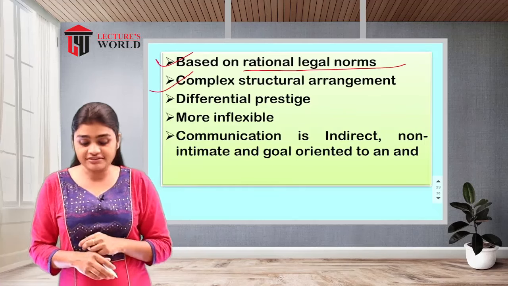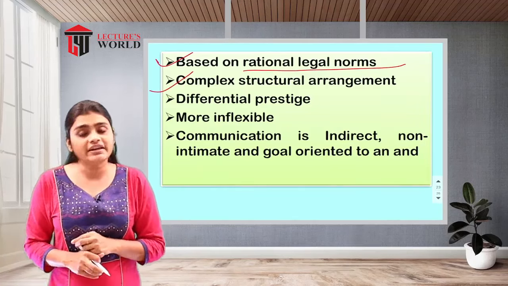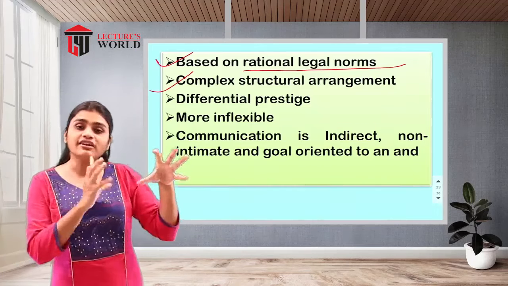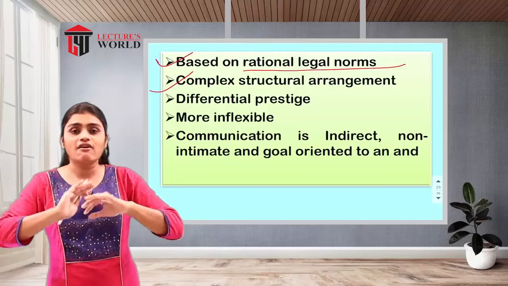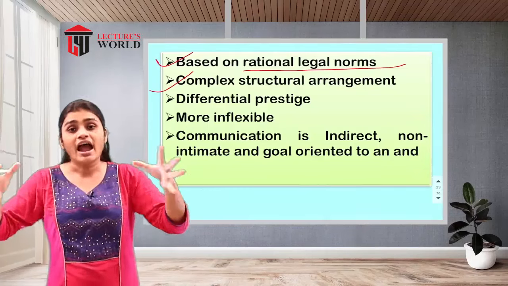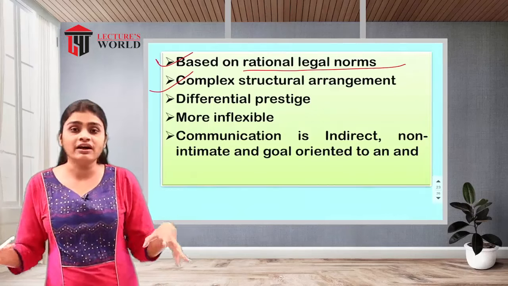Then there is the complex structural arrangement. Structure means the parts of that organization have been assigned different work, and all the parts perform different functions.